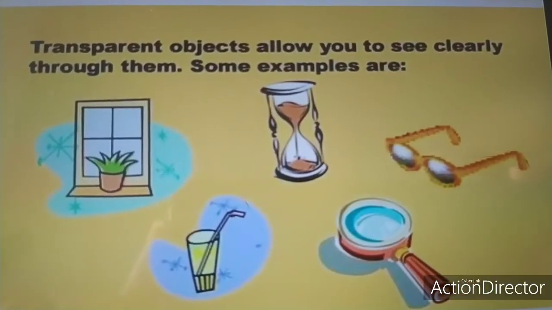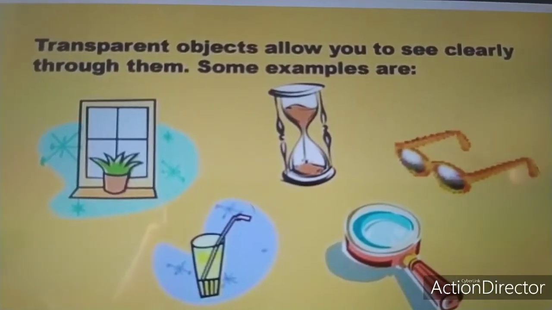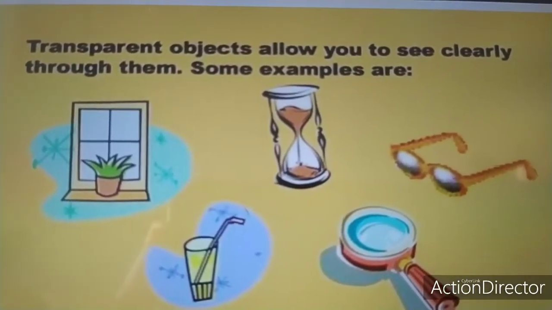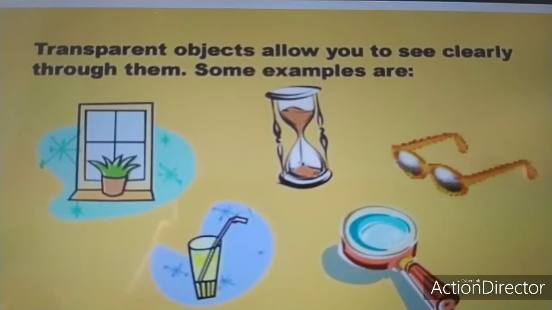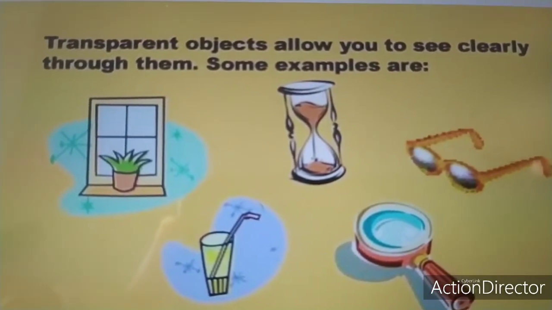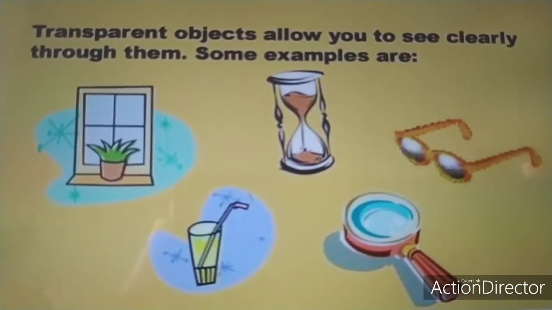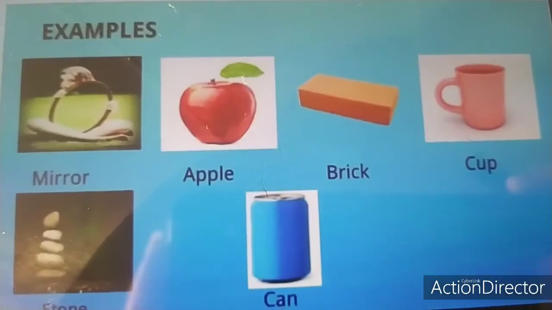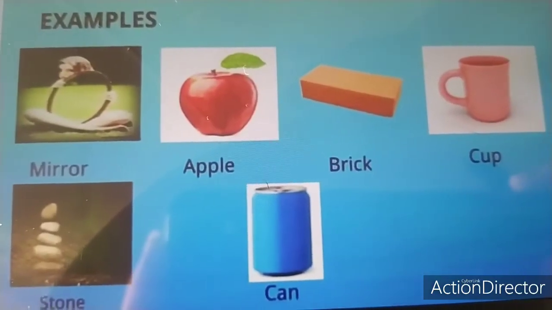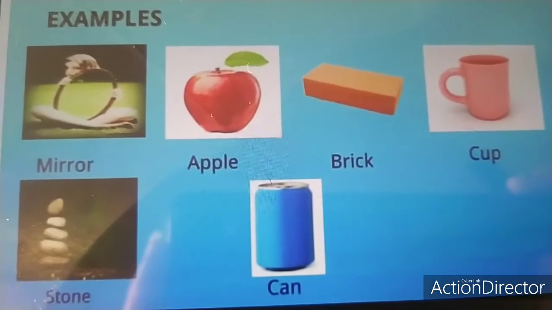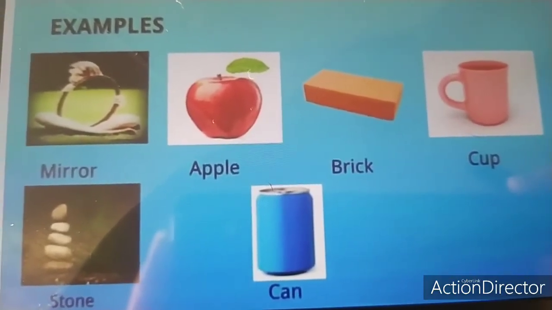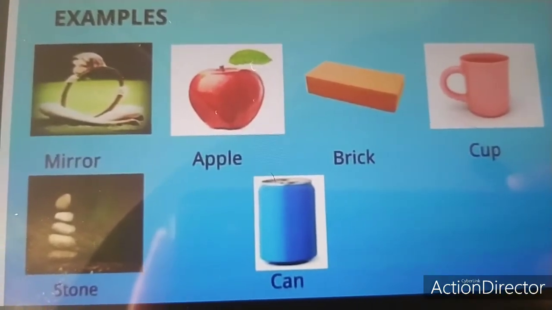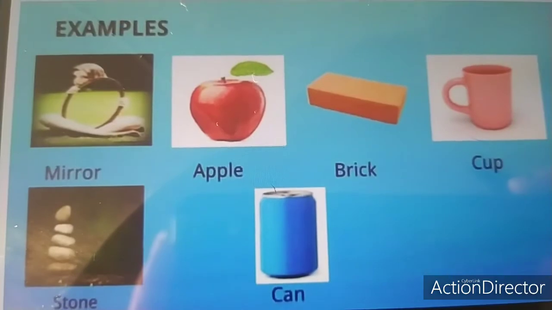Then in this chapter we had also discussed transparent and opaque objects. Non-luminous objects that allow light to pass through them are called transparent objects. We can see through them. Like here you can see many examples of transparent objects. Non-luminous objects that do not allow light to pass through them are called opaque objects. Like here, there are many examples of opaque objects and we cannot see through these objects.